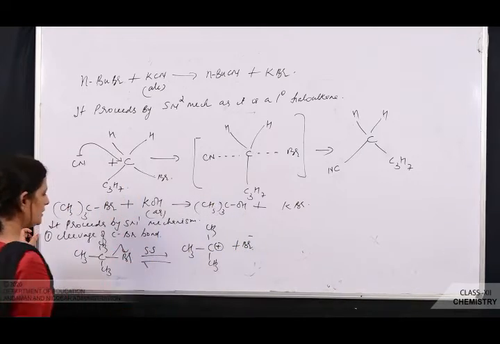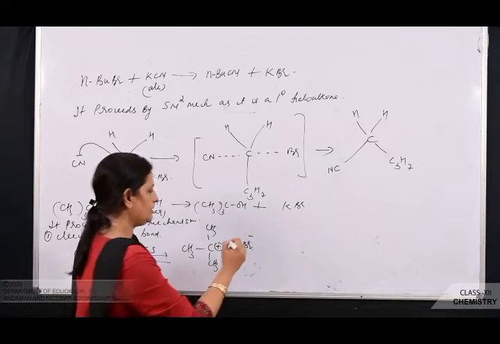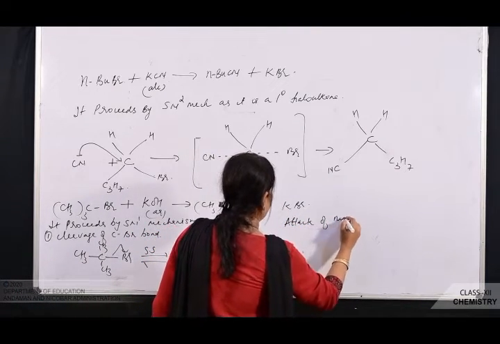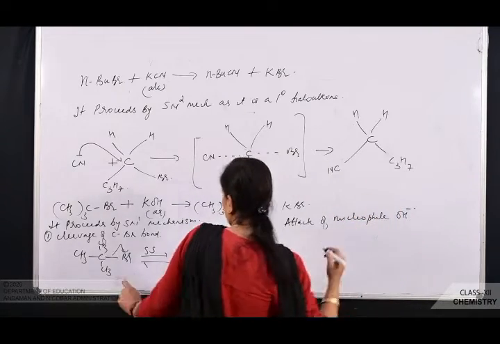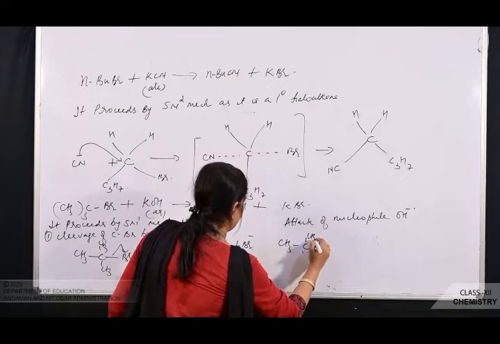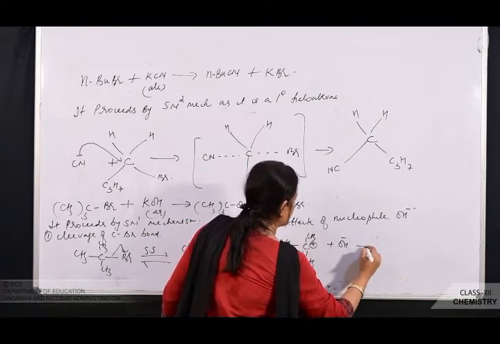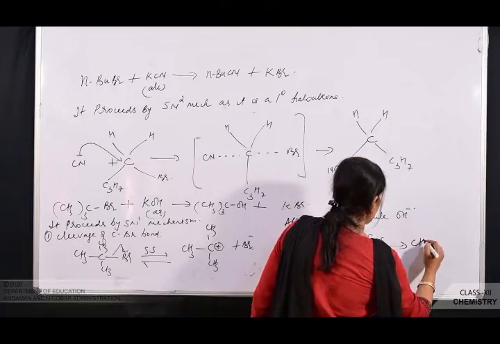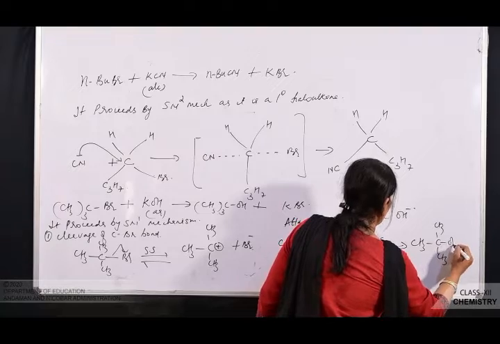So this is the first step. Next step is what? Attack of nucleophile. Which is the nucleophile? OH minus. Next is attack of nucleophile OH minus on the carbocation. Plus OH minus, and it's what step? It's a fast step. So I'll get the product CH3, CH3, CH3, OH.